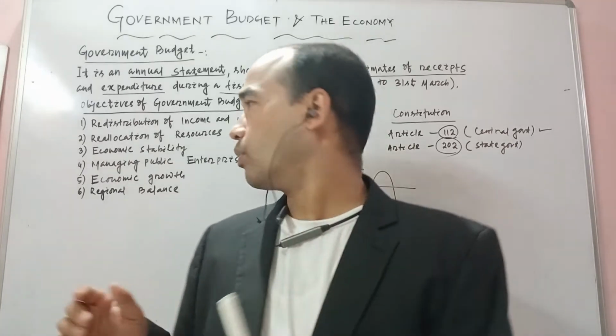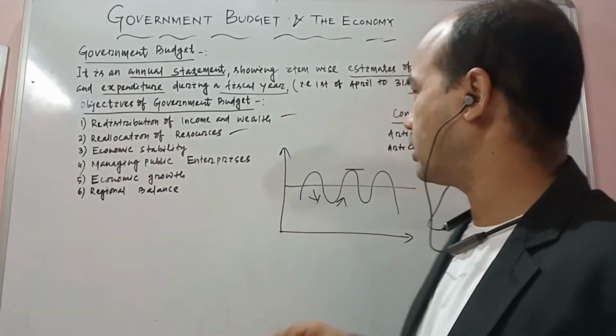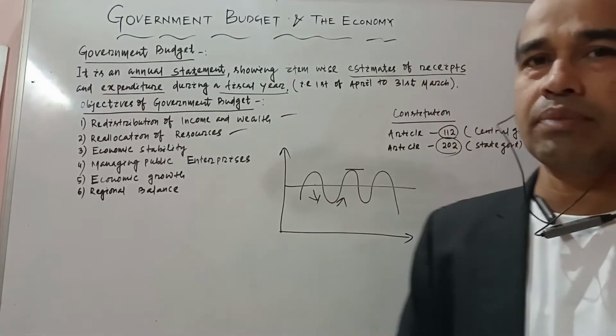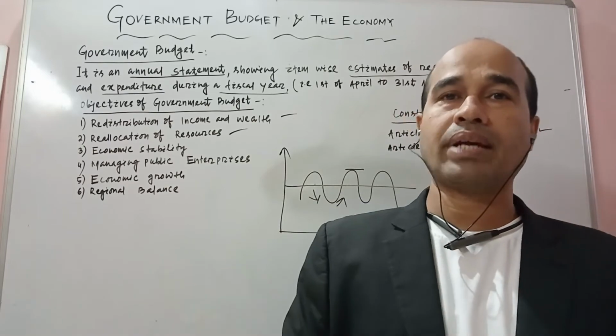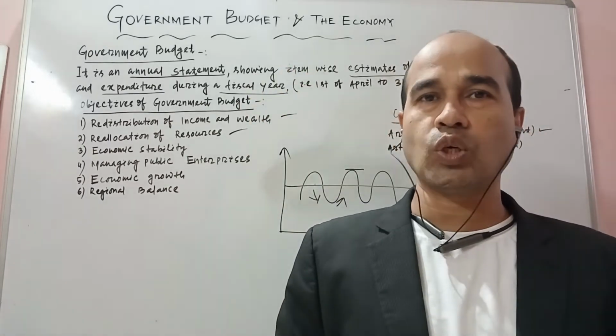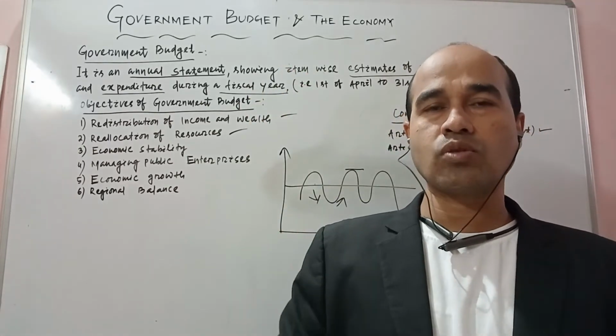Okay, once again, what is the point? Economic stability. Whenever that problem is there, sometimes in your book it mentions that inflation or deflation is there. Sometimes prices of the commodity are so high in the economy, or sometimes the prices will be low.